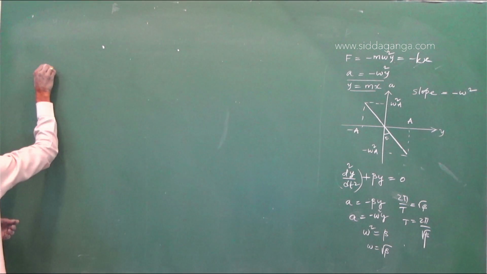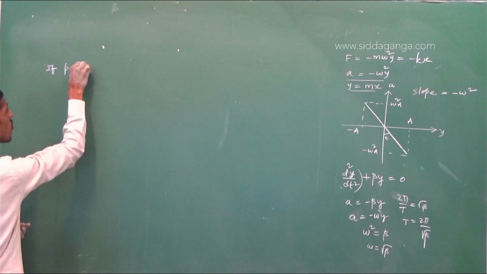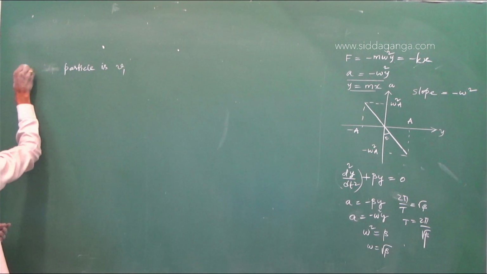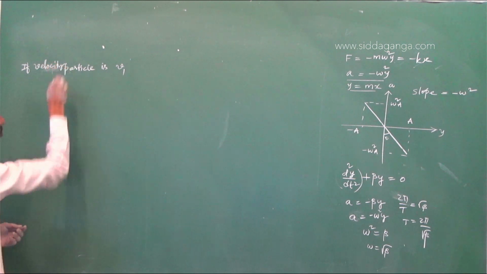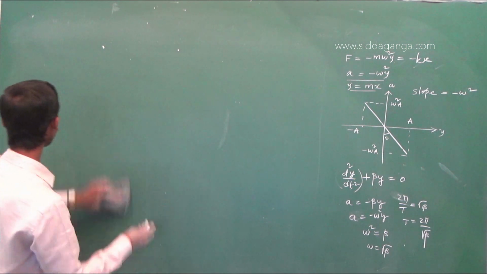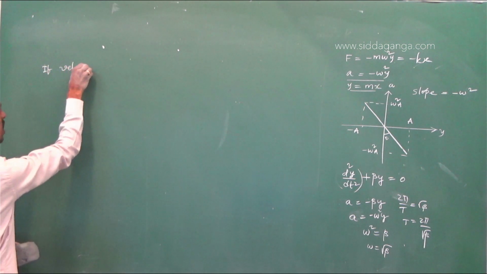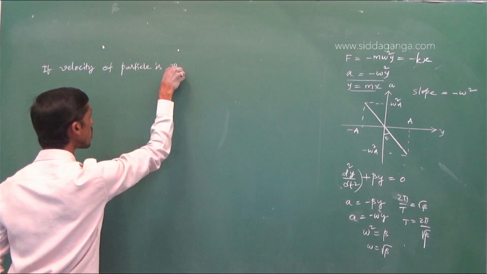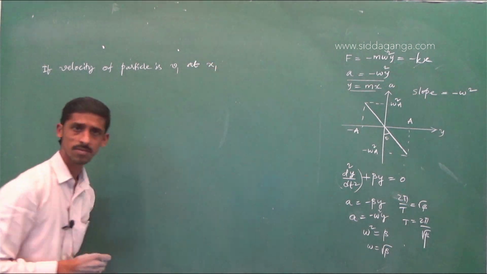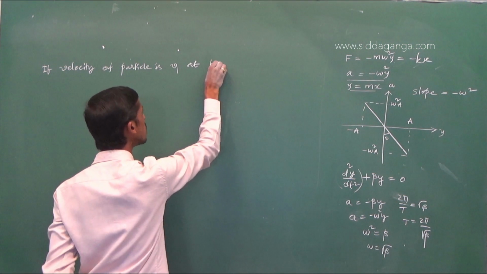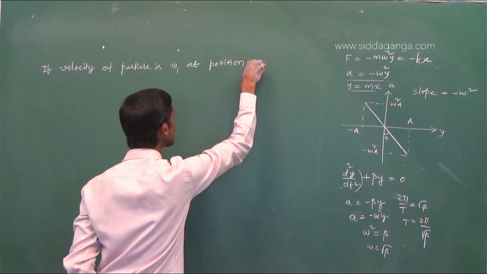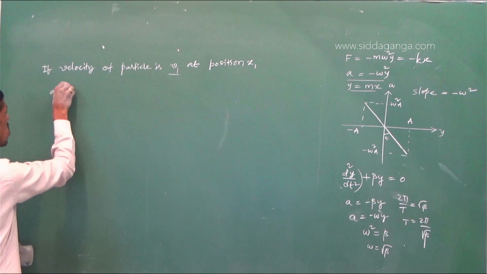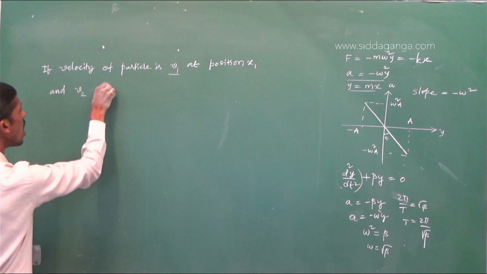Now, if the velocity of the particle is v1 at position x1, when the particle is at some position x1 from equilibrium, it has the velocity v1, and v2 at another position.